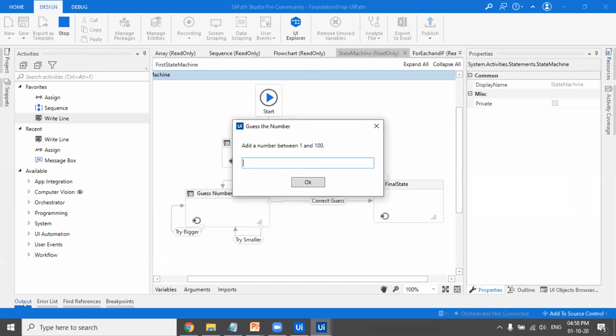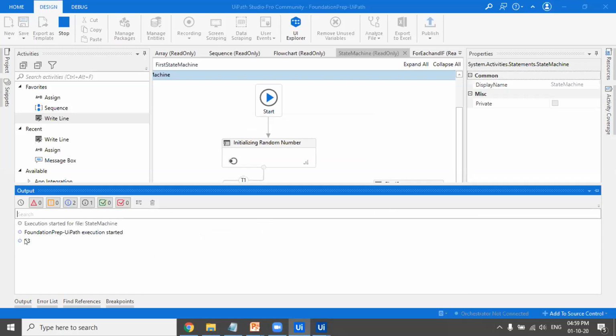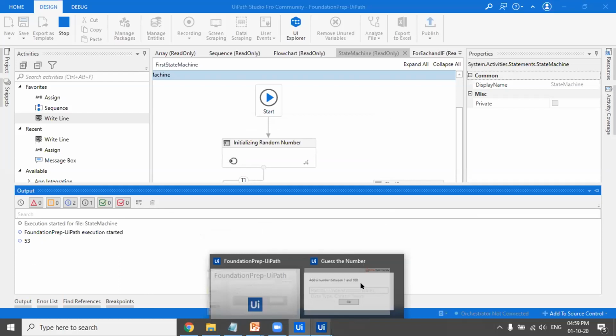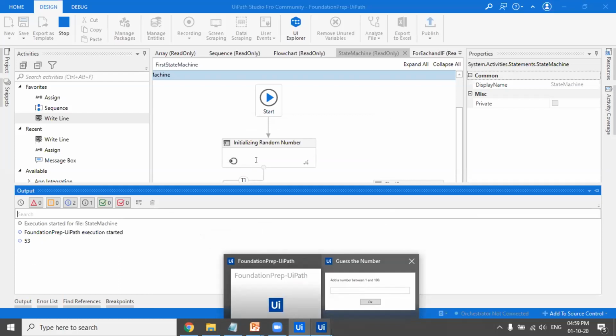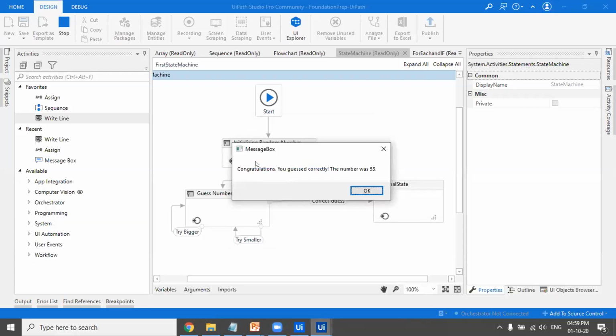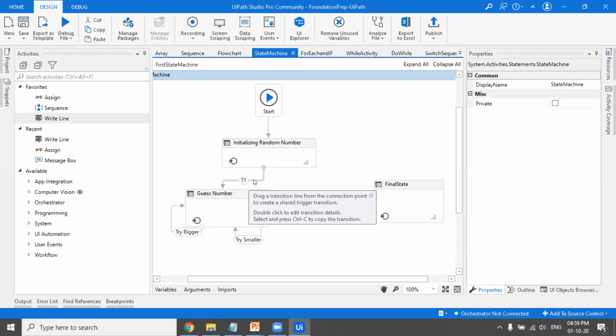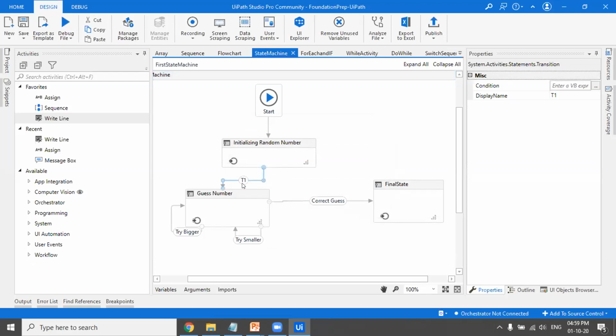Because that is difficult to achieve, I have already used a write line so that I can see what number the computer or the robot has generated. It's 53. Now, if I enter 53 here, this program would stop because I have guessed the right number. Congratulations, you guessed correctly, the number was 53. This is how state machines work: there are transitions, and there are conditions given here, and from here you can even change this, T1, T2.